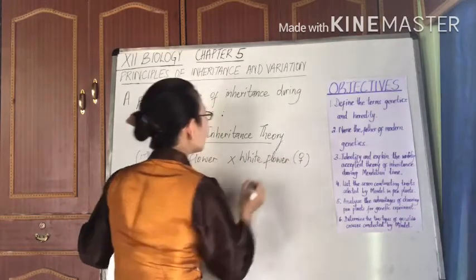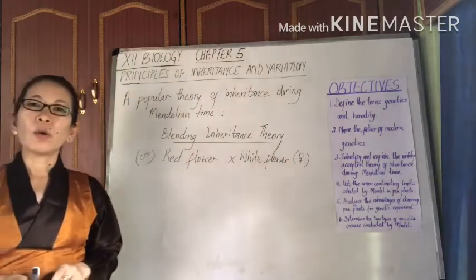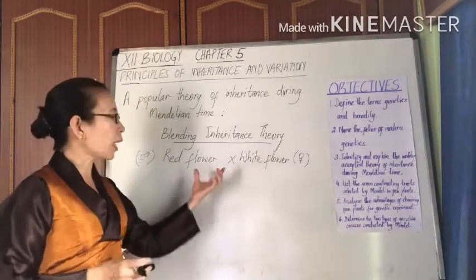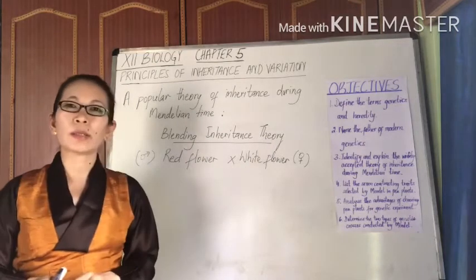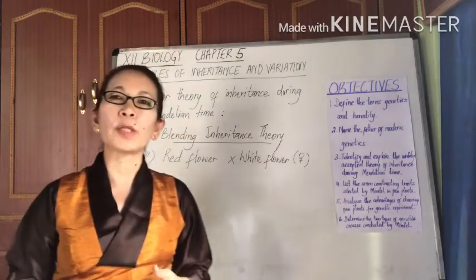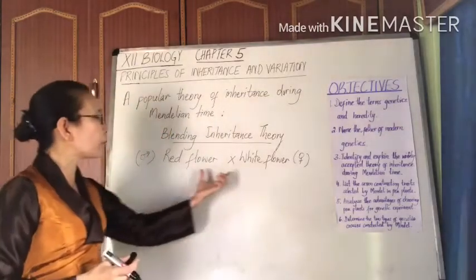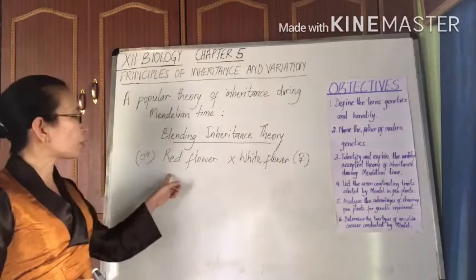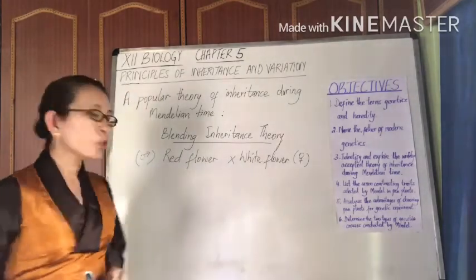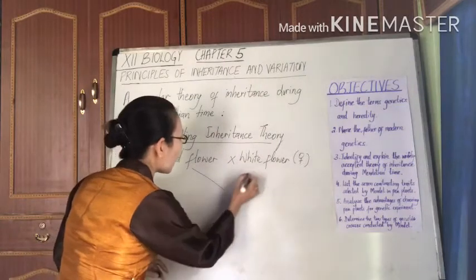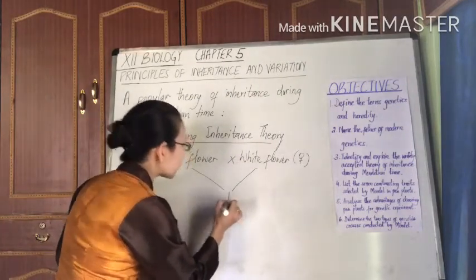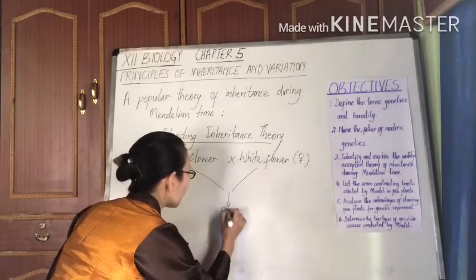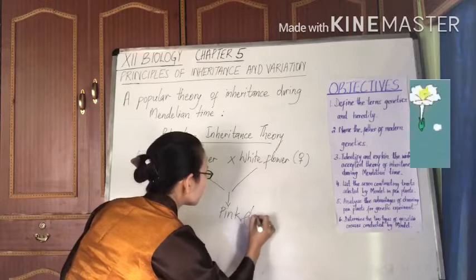Now, according to blending inheritance, what is to be transmitted to the offspring has to be a blend of these two colors. That is to say, the flower color in the offspring should be an intermediate of the flower color of the two parents. So, in this case, because we have a red and a white flowered parent, these two parents are to be blending and giving rise to an intermediate flower color, which is a pink flower.